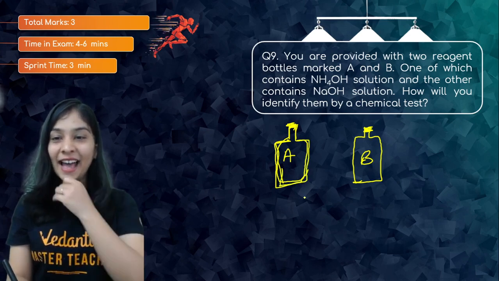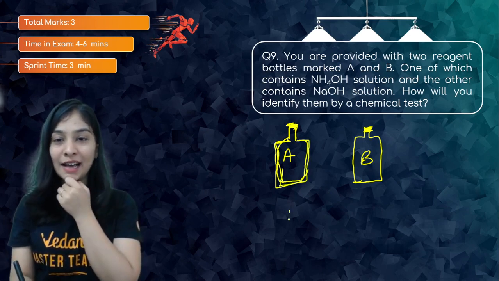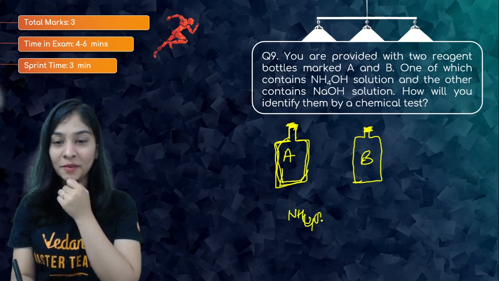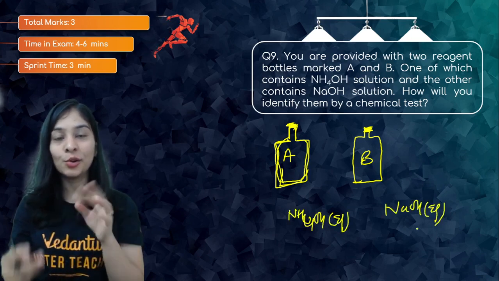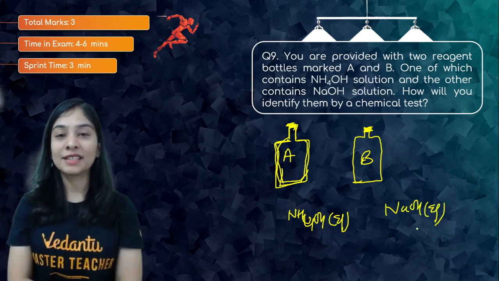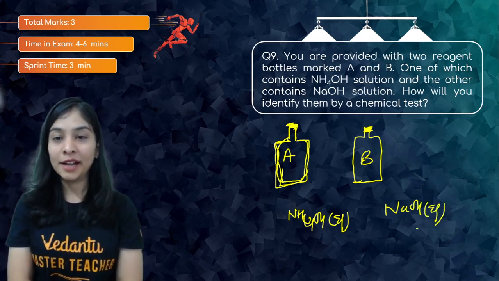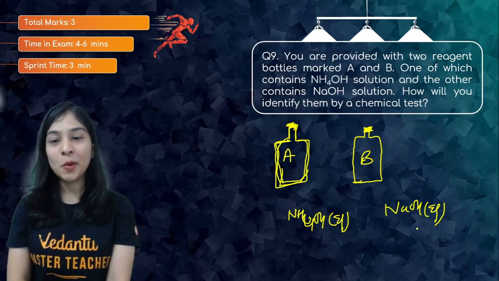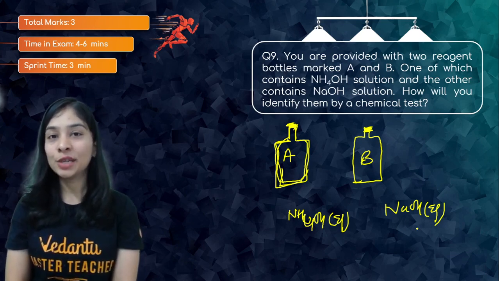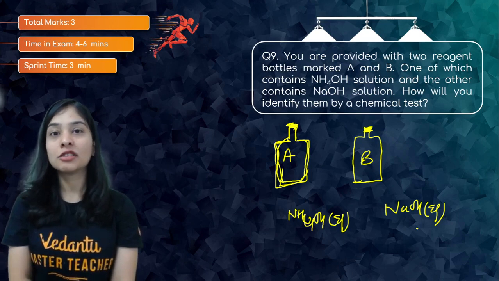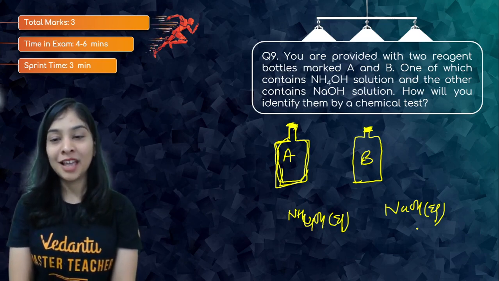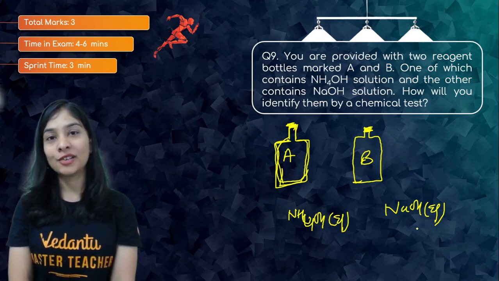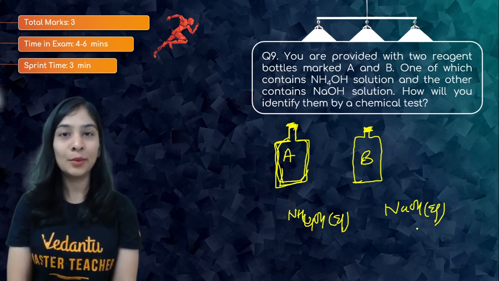One of them contains ammonium hydroxide solution and one contains sodium hydroxide solution. I don't know in which we have ammonium hydroxide or sodium hydroxide, and that's what we need to identify by some chemical test. If you remember, we did a reaction with calcium salt: ammonium hydroxide is not going to react with calcium salt, but sodium hydroxide, because it is a strong alkali, will react.